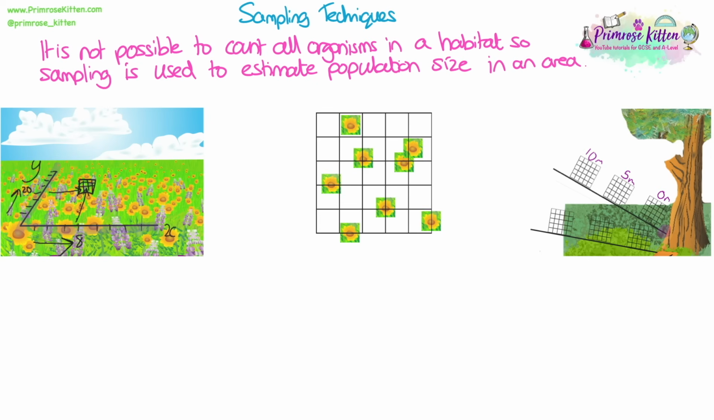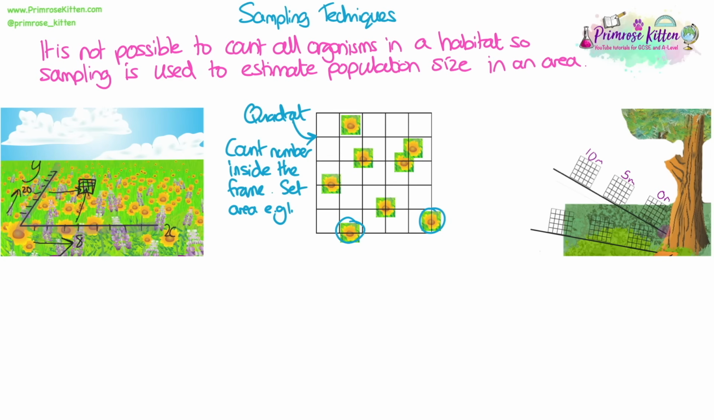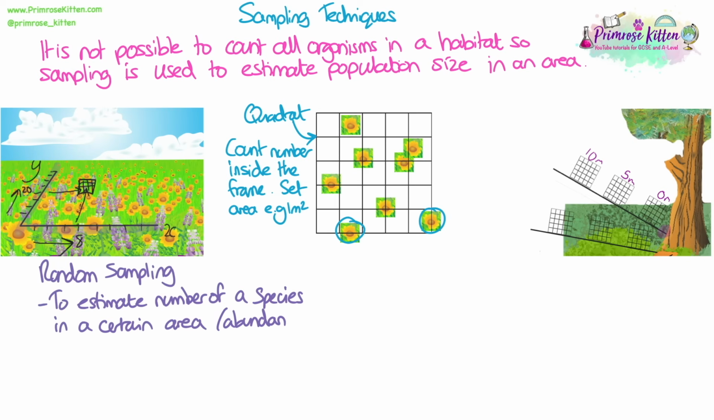It's not possible to count all the organisms in a habitat, so sampling is used to estimate population size in an area. We normally use quadrats. These are a metal wire frame, and there'll be a set size, so for example 1 meter squared, and you would count the number of organisms of each species inside the frame. Random sampling methods are used to estimate the number of a species in a certain area. This is also known as the abundance.